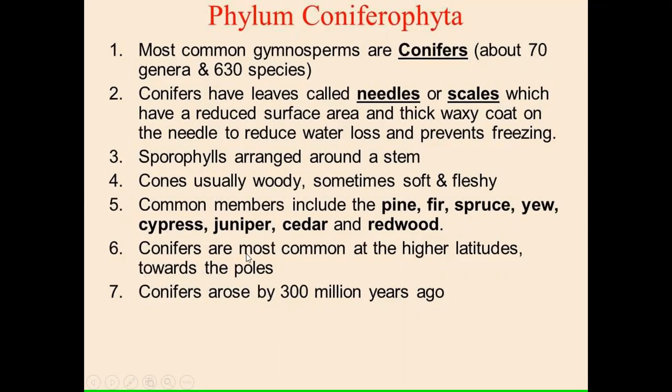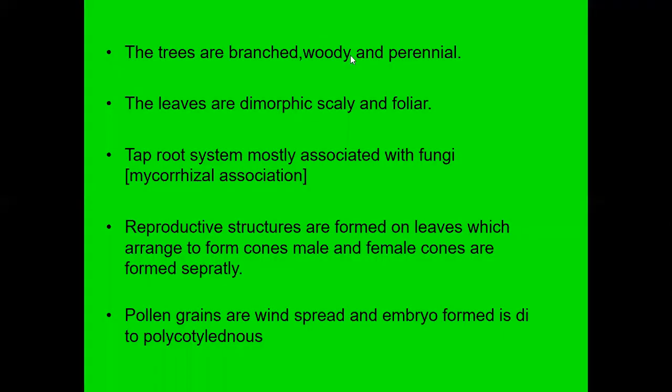Next, if you see, these conifers arose 300 billion years ago. So you can find out how old they are. 300 billion years ago. So these are some common characteristics. Trees are branched, woody, and perennial, so they live many years. Leaves are dimorphic, scaly, and foliar. The taproot system shows association with fungi, like the mycorrhizal association.